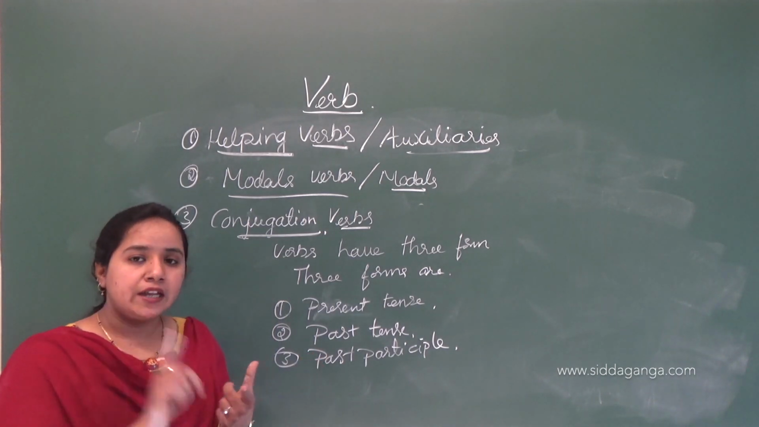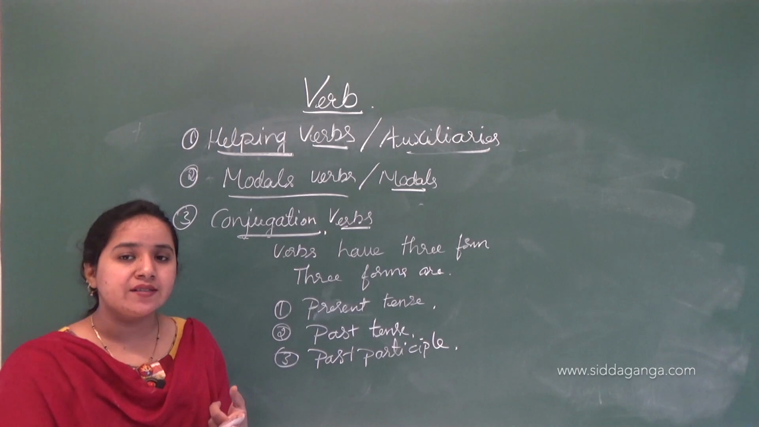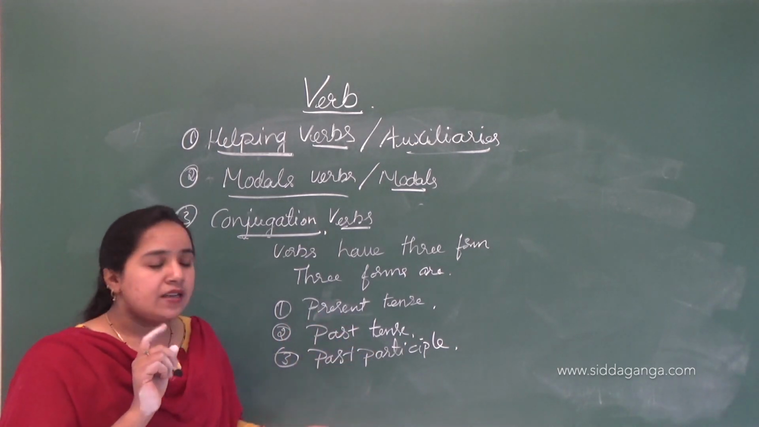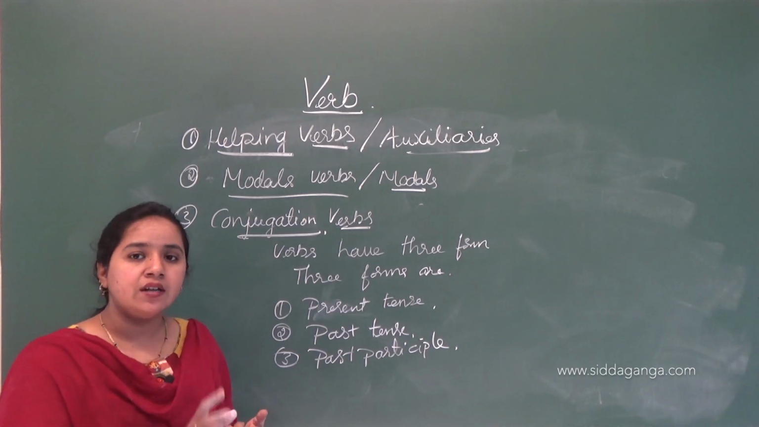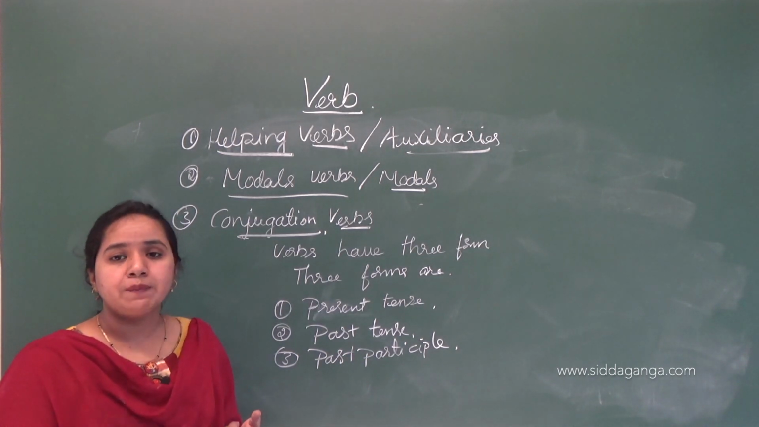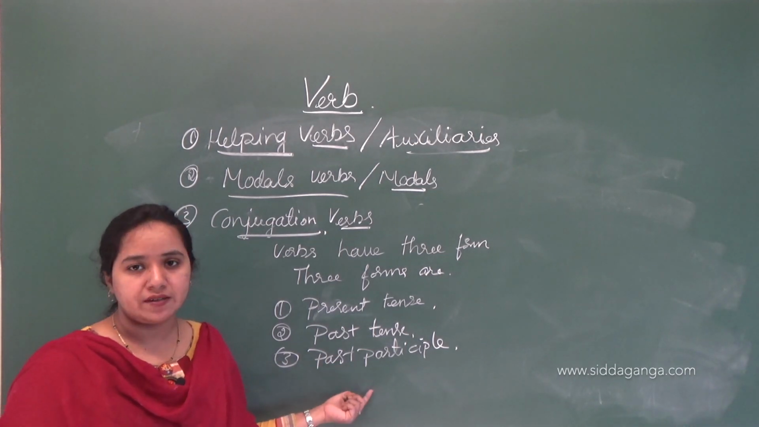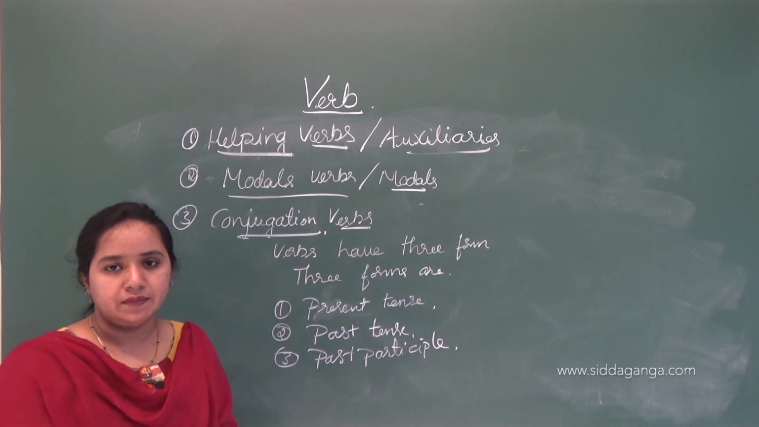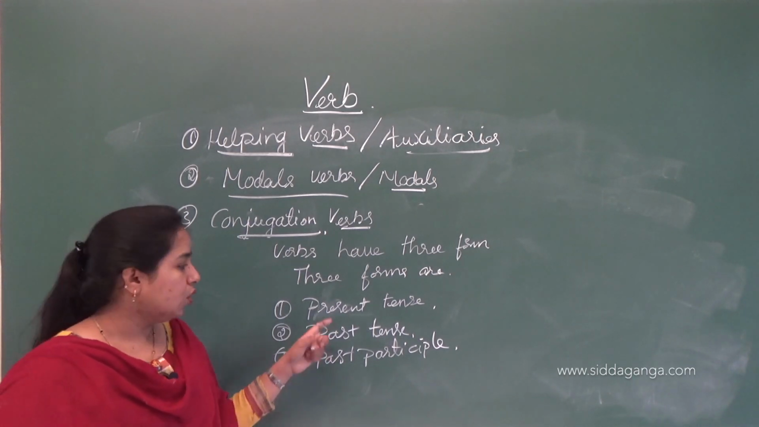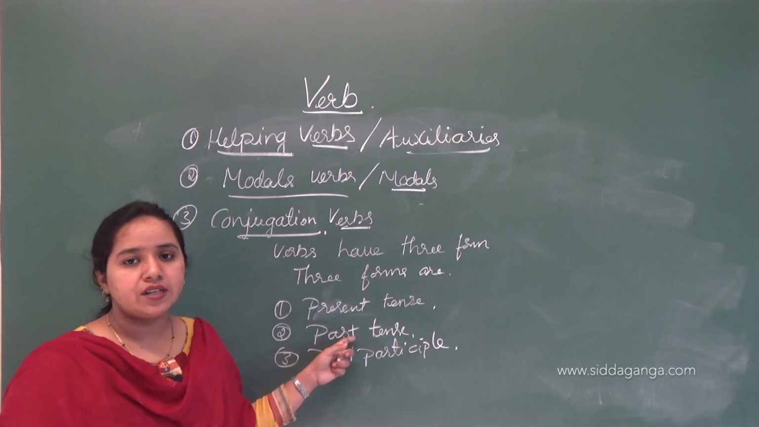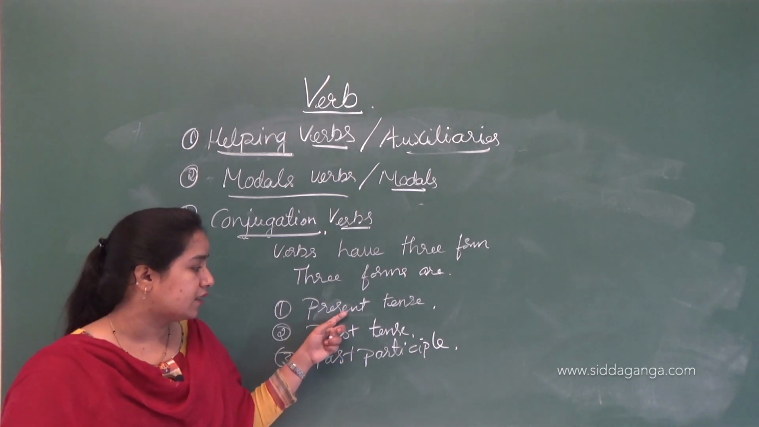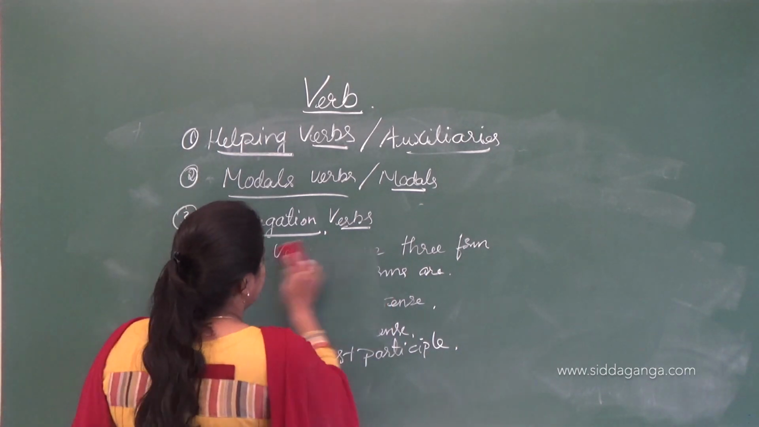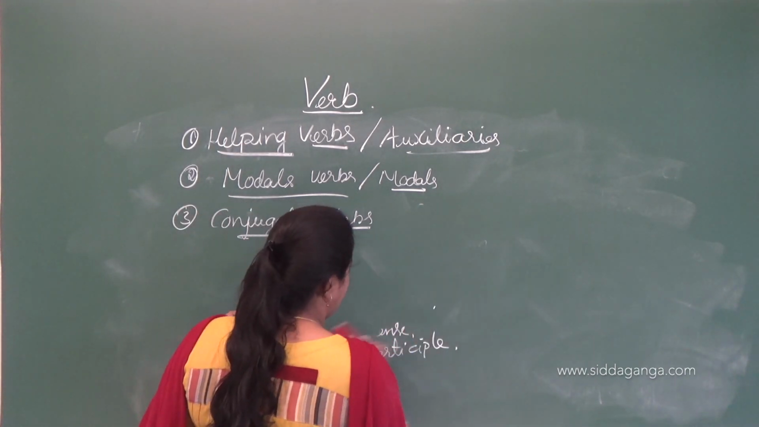If the action is done in the past, what kind of verb is used in past tense? Suppose the action is done in a perfect manner, so that is used as a past participle. And suppose the action is happening in present time, the present situation, then the action word is in the form of present tense. So I will describe the three forms here clearly, and how we are going to use them.